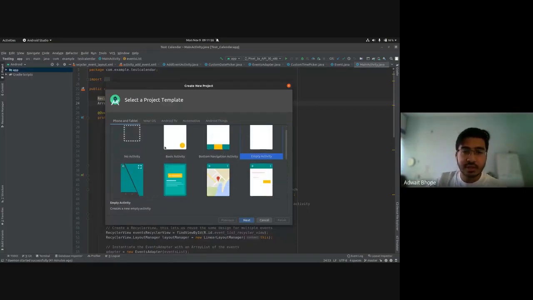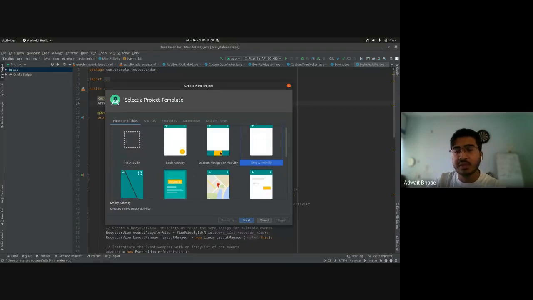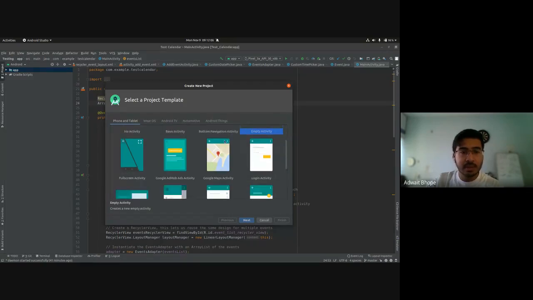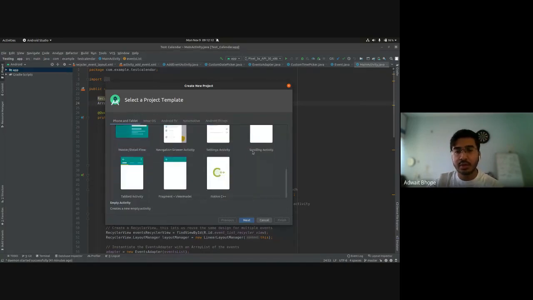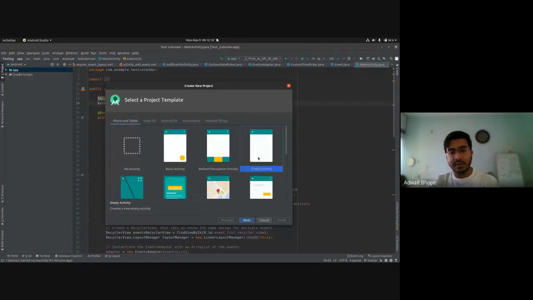So you can see that there are many templates where you have a basic activity, a bottom navigation, as you see nowadays. Example, Google Photos. There are these tabs at the bottom. Then you have full screen, AdMob, Google Maps activity, login, and so on. So right now we are not going to use any of these templates. What we are going to go forward with is an empty activity. And I'll show you how to design the UI for these activities using constraint layouts.